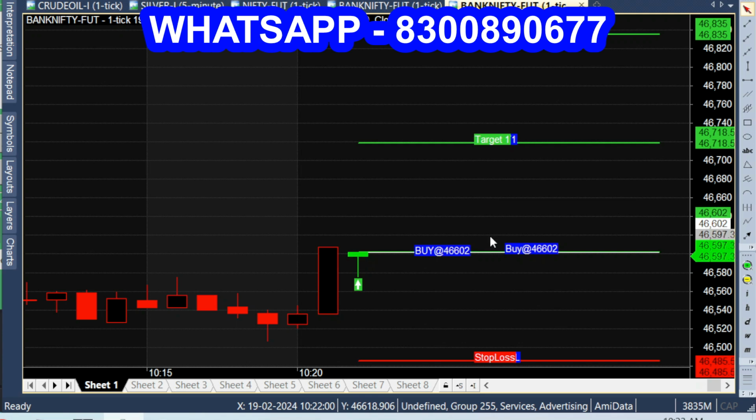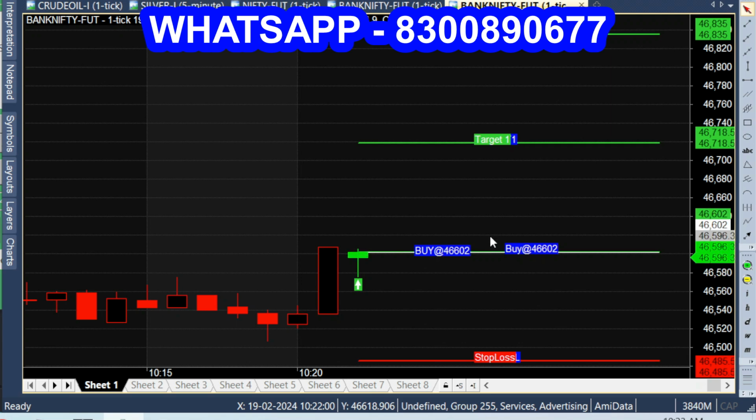Today, after 1 hour of market opening, after 10:20, we can say this buy call started. The buy call started at 46,602. That green candle open point, that straight white line from the green candle, is our entry point line. The lines above are the first target and second target lines. The red color line below is the stop loss line.